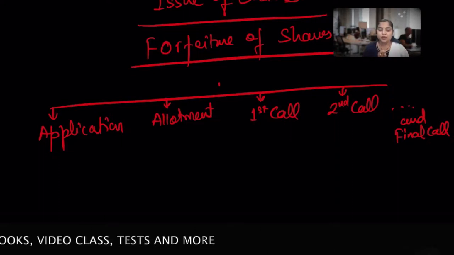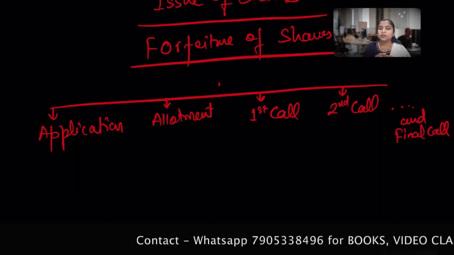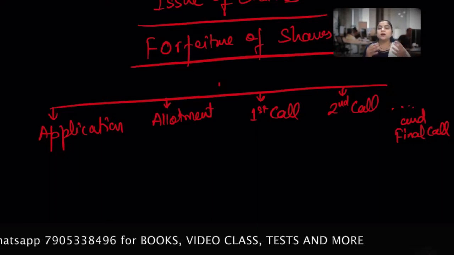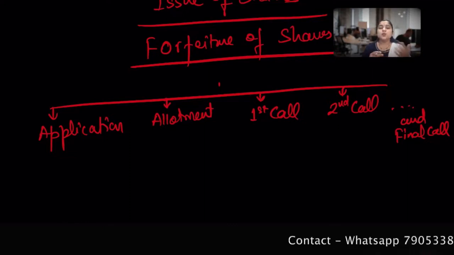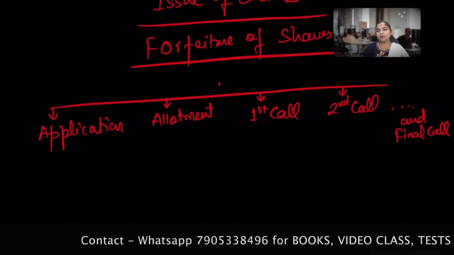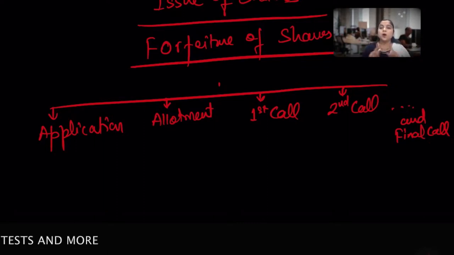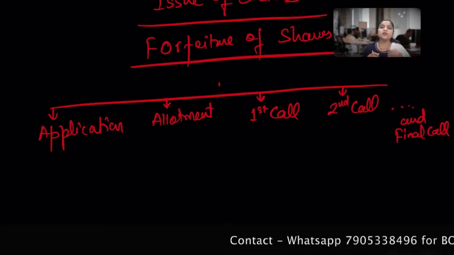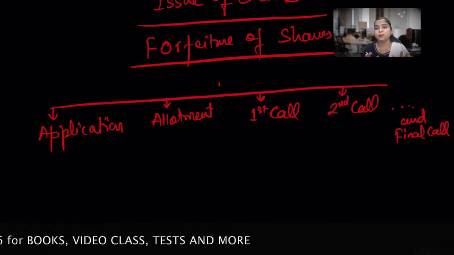Hope you got it. So we learned the basic meaning of forfeiture of shares. That means a cancellation of the membership of the shareholders, and this will lead to a reduction in share capital. So what effect does it have on the company? The defaulting shareholder loses all rights against these forfeited shares, and they do not continue to be a member of the company; hence they cease to be a member of the company.